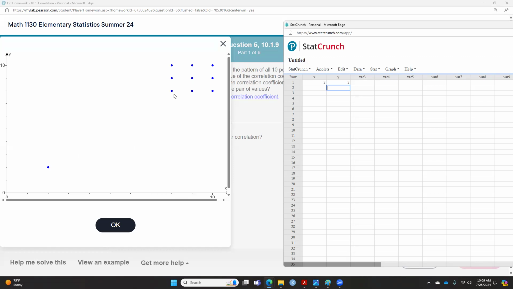And then the next data is this point. So X is 8, and Y is also 8. So we got X is 8, Y is 8, and then this one is X is 8 also, but our Y is 9. And then the next one we have is X is 8, Y is 10.